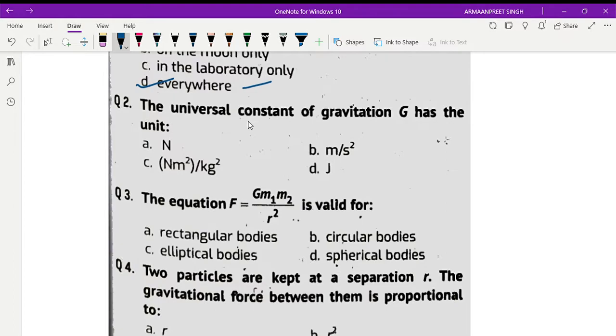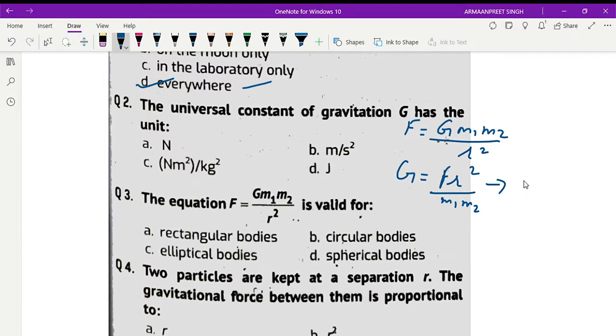Now the next: the universal constant of gravitation G has unit. See, what is F? F is given by G m1 m2 over r square. We want to find the unit for capital G, so G will be F r square over m1 m2.